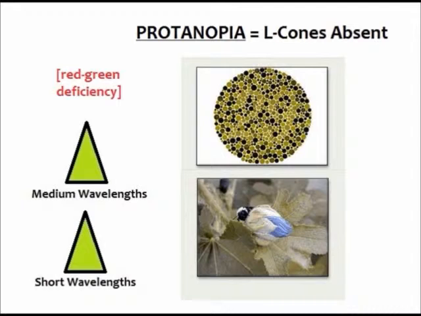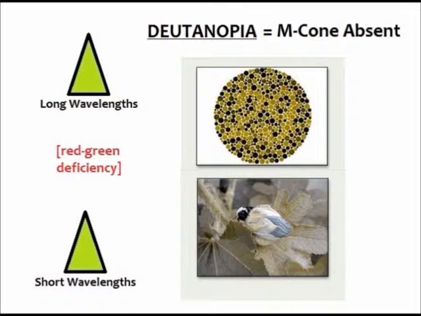People who are missing the L cone have a red-green deficiency. The generic defect name is called protanopia. The number 29 is hard for them to see, and the flower is perceived as blue rather than pink. If the M cone is absent, the person also has a red-green deficiency. The generic defect name is called deuteranopia. The number 29 is also hard to see, and the flower is now perceived as a grayish-blue.